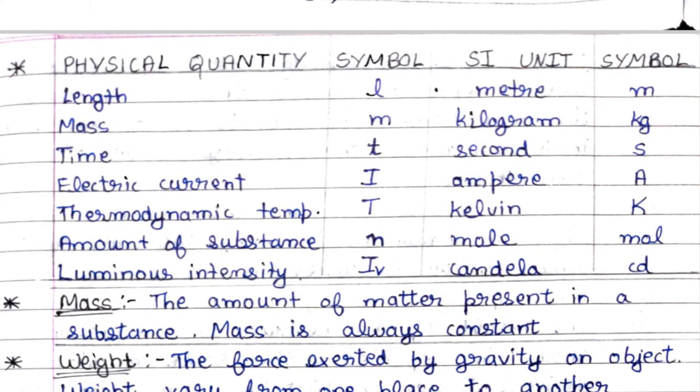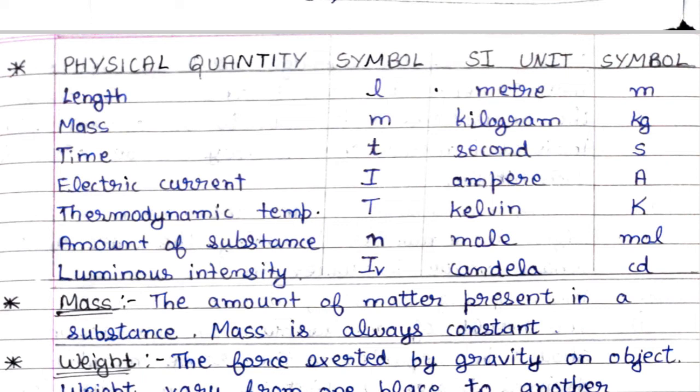Now let us discuss more in detail. Physical quantities, symbol, SI unit, and their symbols. Length: the symbol is L and its SI unit is meter, and the symbol of its SI unit is m. Mass: M, kilogram, kg.